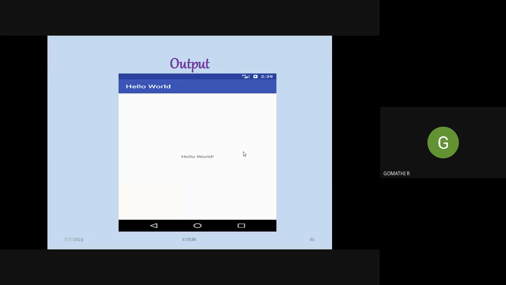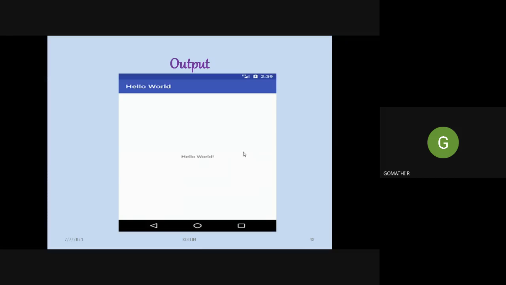In which we have chosen initially an empty template, and we have just included a text view control into that template, and we have included a text as hello world. So when you run this program, this activity is created and the message hello world is displayed. Here we cannot move from this activity to any other activity, because we have not designed an app in such a way. We have just chosen an empty template which will display a particular message. So we have just called the onCreate function.